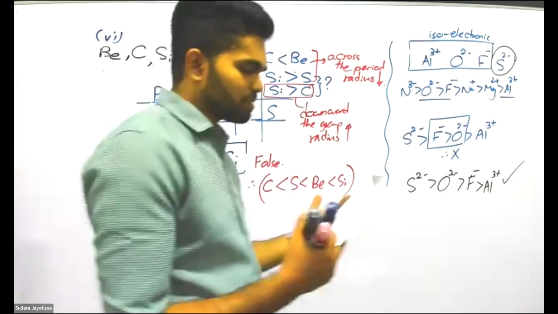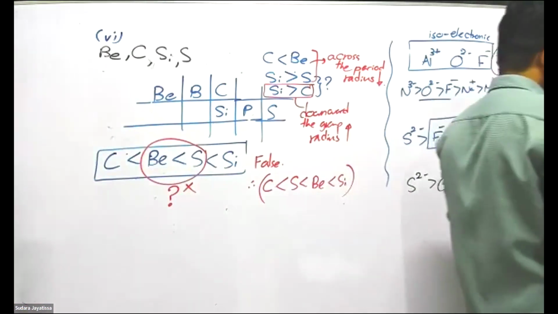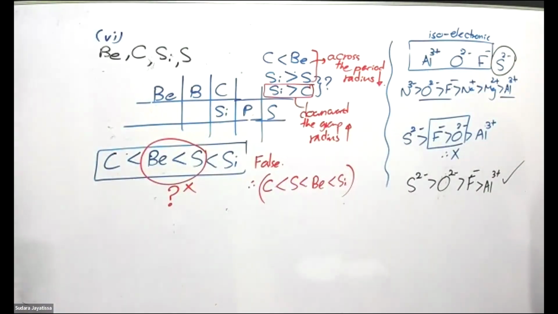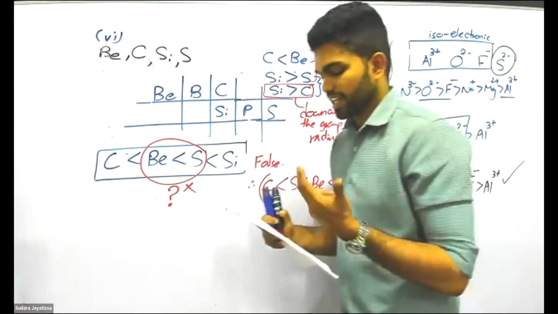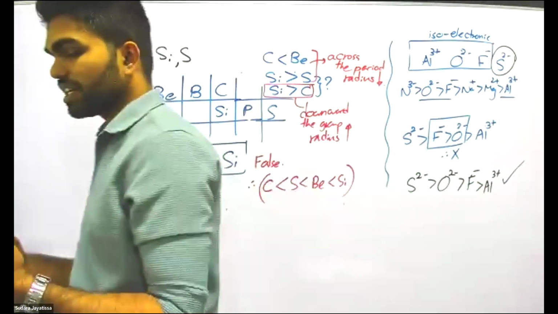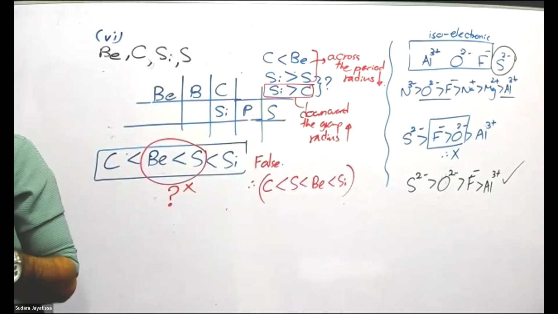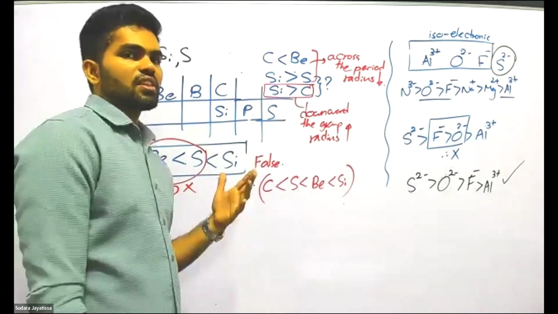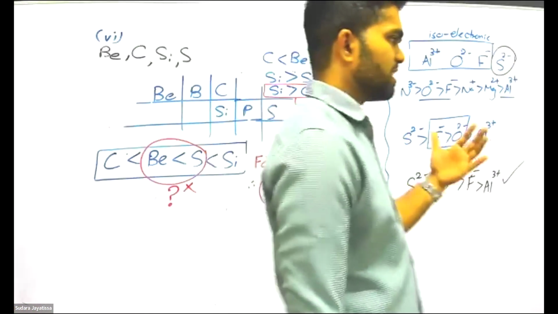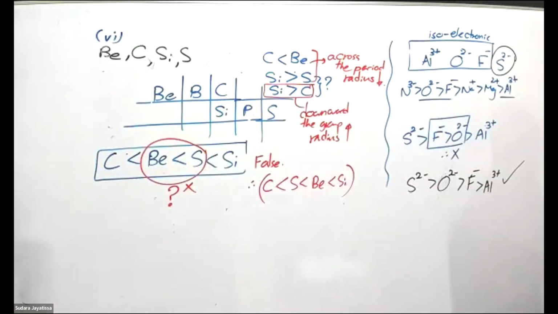And then the next ones are all about periodic properties: second ionization, electron gain, atomic radius, ionic radius. Those are the things that were checked. What about the ionization? Yeah, first ionization, you remove one electron. Second ionization, you remove another electron from that.